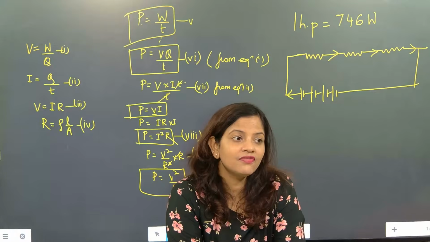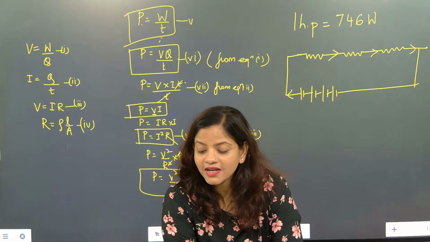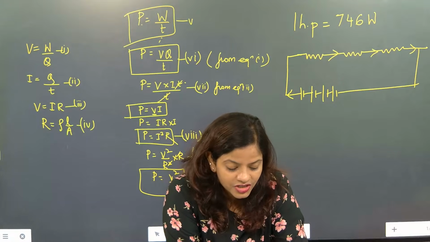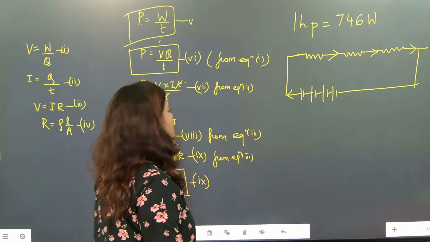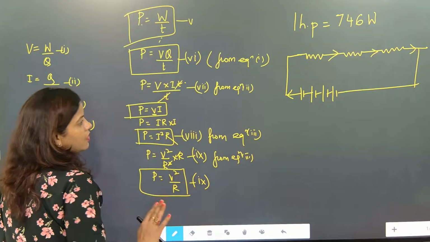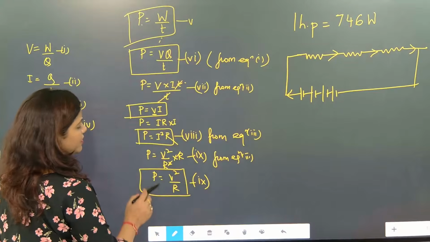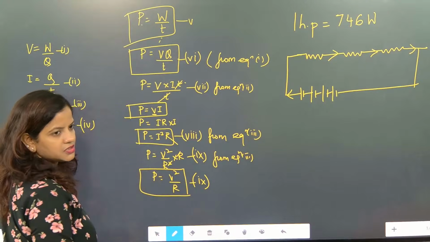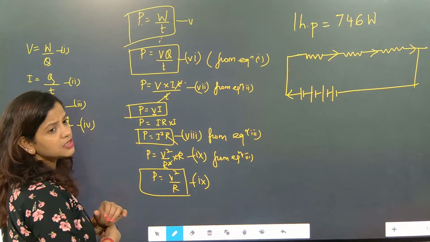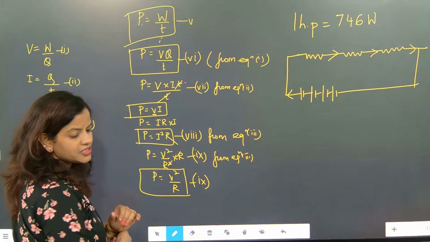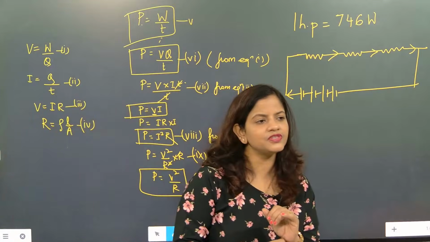Now we need to be very acquainted here. Does the potential difference in series connection vary or remain the same? It varies.